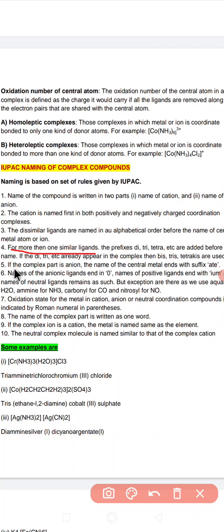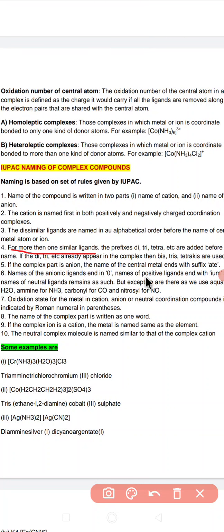Now, if the complex part is an anion, the name of the central metal atom ends with the suffix ate. So just remember, if the complex is an anion, it ends with ate. If it is a cation, the metal name stays as it is. After that, the names of anionic ligands end in o.